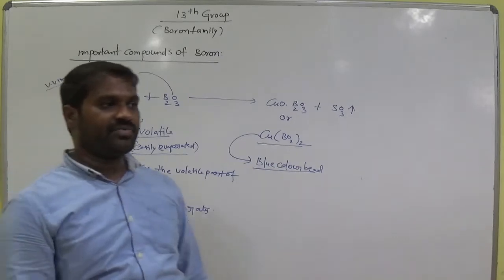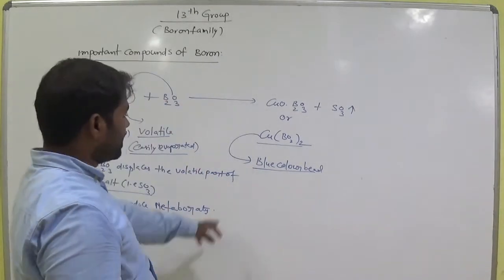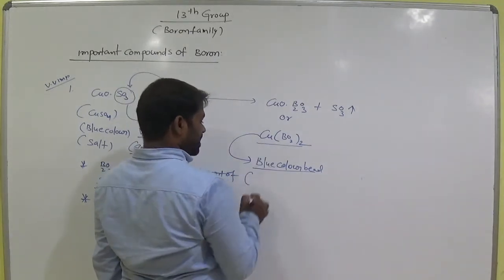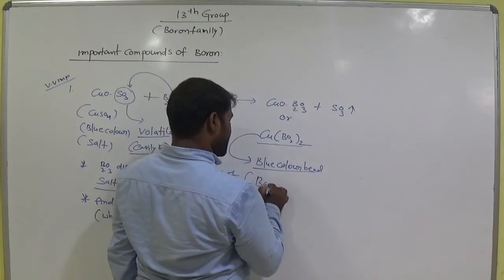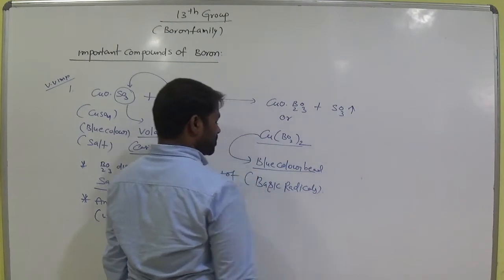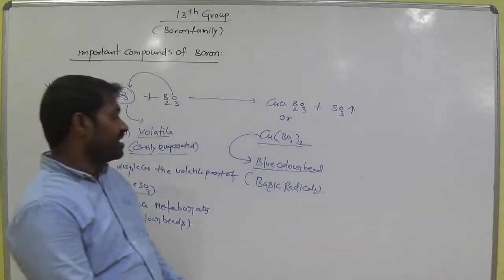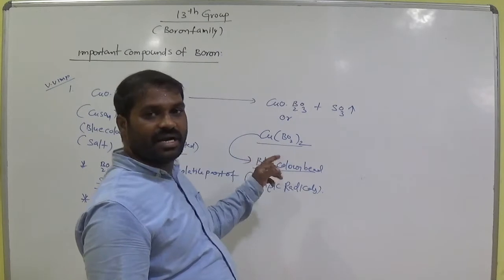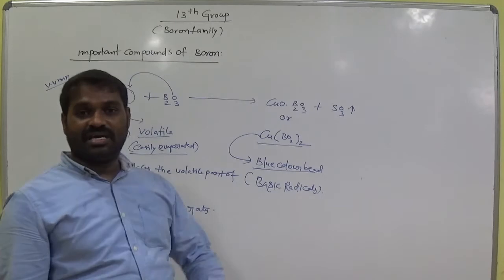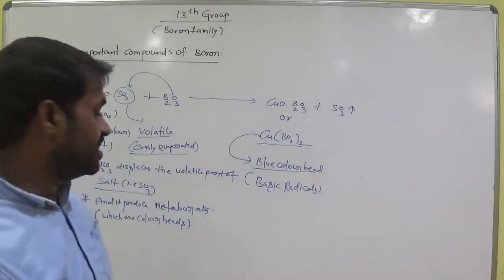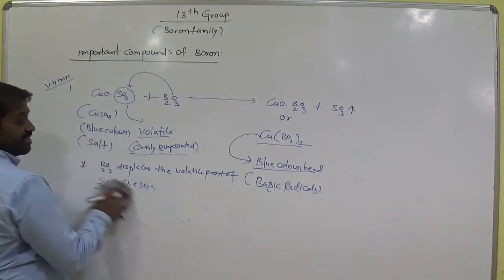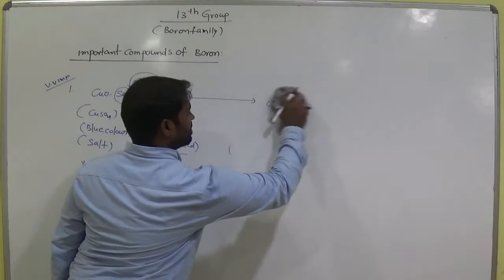In the case of cobalt we see blue color. In the case of copper, this also gives blue color. So these are called the copper or cobalt basic radicals. So why does a glass bead show colors? Due to the existence of copper and cobalt here, blue color. So these are the basic radicals. This is why glasses have different colors in manufacturing. Very important. The same reaction we can also observe in the case of chromium. Let's see the equation.